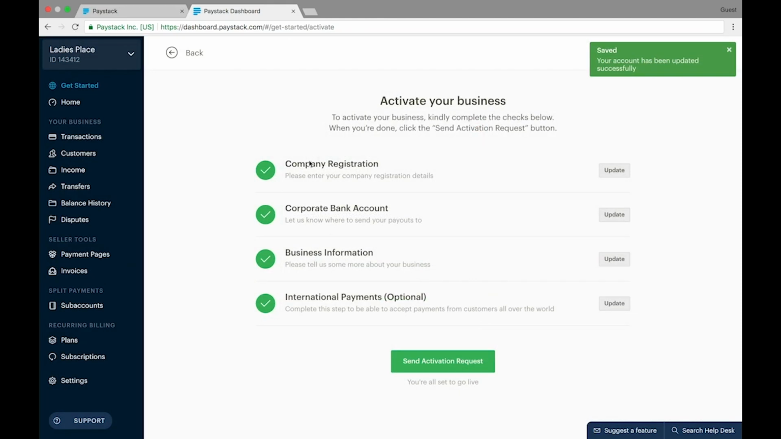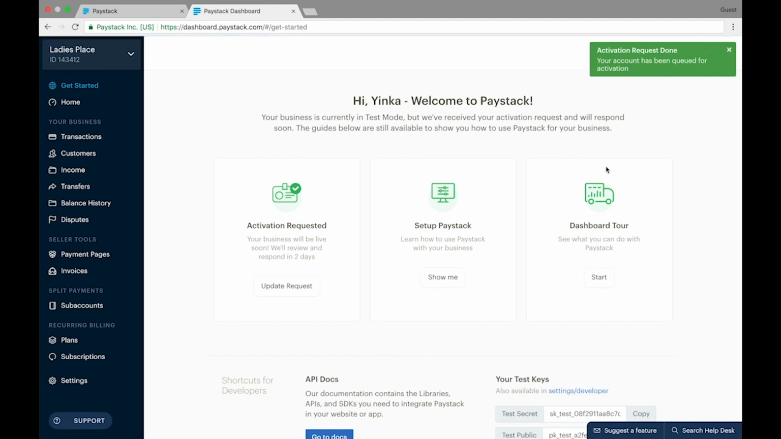Great. So we filled all 4 sections of the activating your business page. So we're just going to proceed to send activation requests. Great. So you can see here that the activation request is done, and an email will also be sent to your mailbox immediately to notify you that your activation request has been sent. Activation would usually take 2 to 24 hours, and then you get a confirmation email from Paystack if everything checks out. You log back in to your dashboard, you will then see that your business changes from test mode to live mode. That's about it on sending a go live request as a registered business on Paystack.